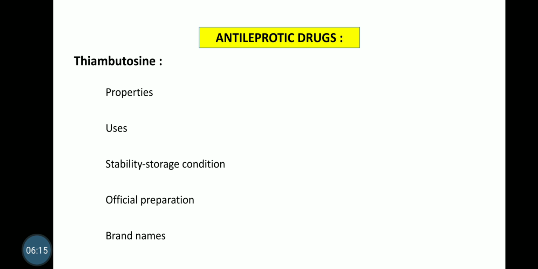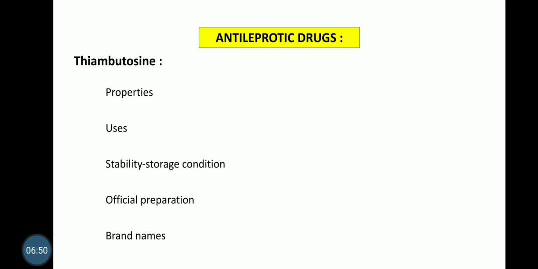Here we complete your topic, that is antimicrobial agents. For your annual exam point of view, there is a question: define and classify antimicrobial agents. In this question, you have to write down both the definition. The drugs which are used in treatment of tuberculosis and leprosy are known as antimicrobial agents, and in classification you have to write down classification of anti-tubercular agents as well as classification of anti-leprotic agents.